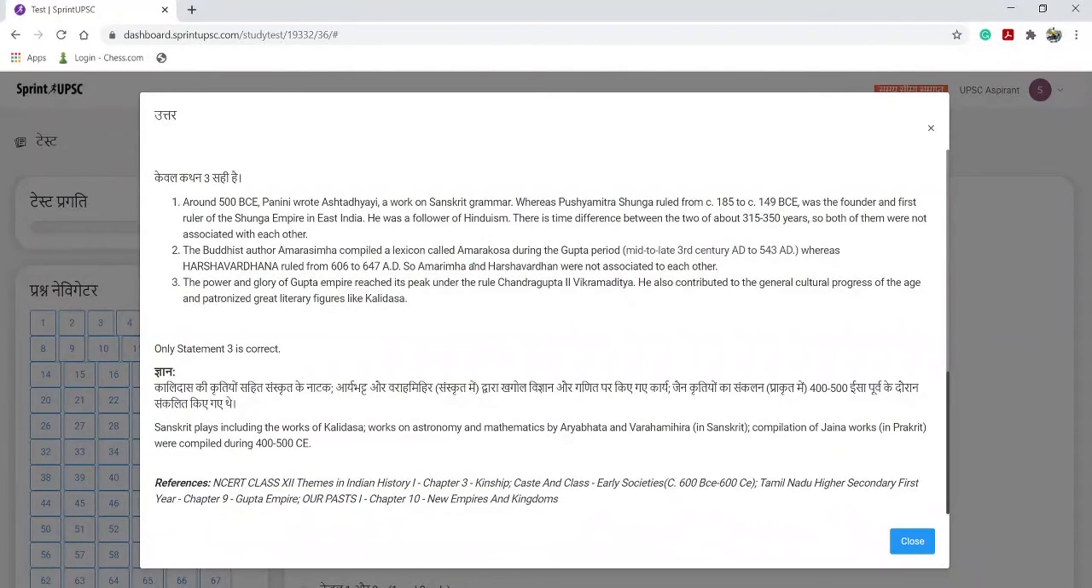And the Buddhist author Amarasimha, similarly, statement 2 and statement 3 are explained here like statement 1. So Panini has a difference of 315 to 350 years, and Amarasimha is associated with Chandragupta II Vikramaditya. So only statement 3 is correct, and you can find references in these: class 12th Themes in Indian History and Tamil Nadu Higher Secondary first year, in the Gupta Empire, or in our past one, chapter 10, New Empires and Kingdoms. You can find the references of the question in these.